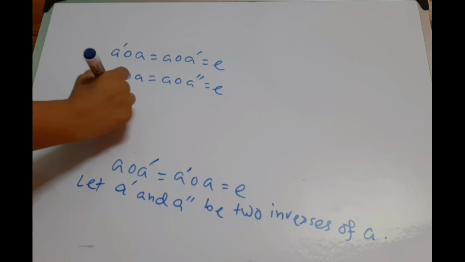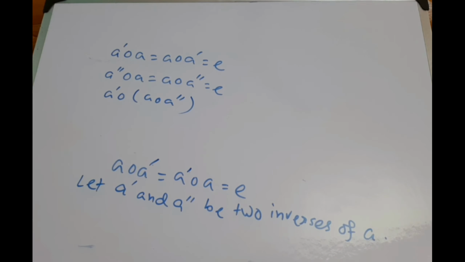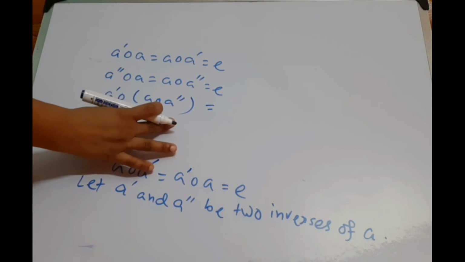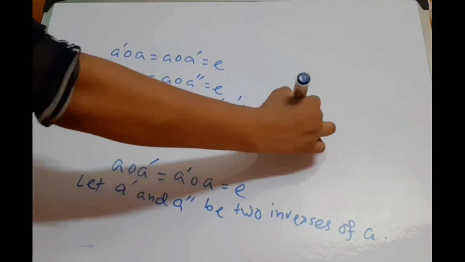Now we have A' composed A''. Composition is associative, so we can write it A' composed A''.